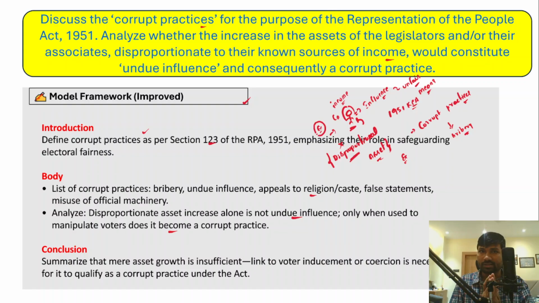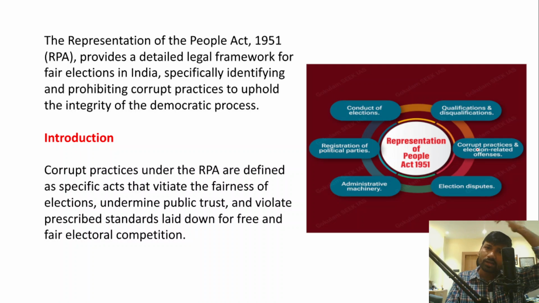So I hope it is clear for you, and ultimately you have to conclude the answer emphasizing the need for free and fair elections. Right? Free and fair elections is essential and necessary in a democratic country like India. So in the introduction of this answer, what you have to write?